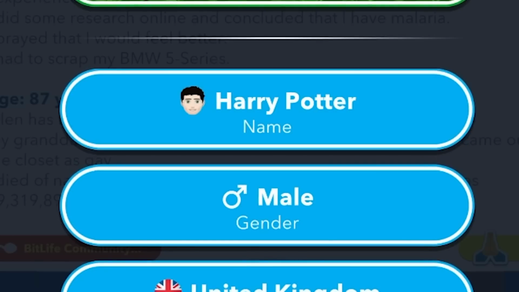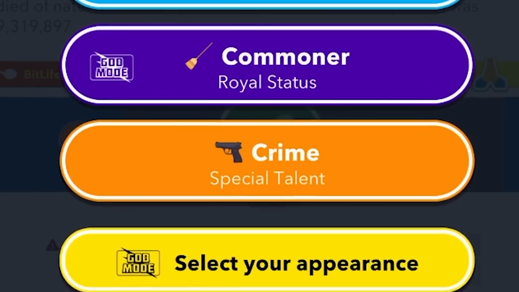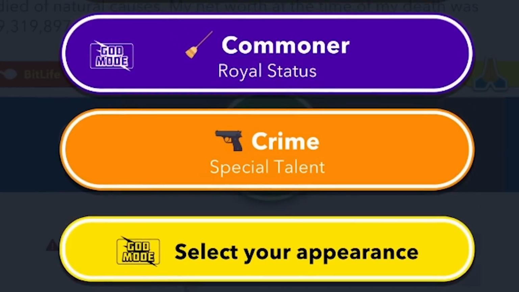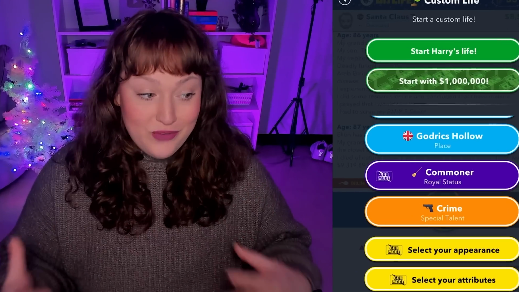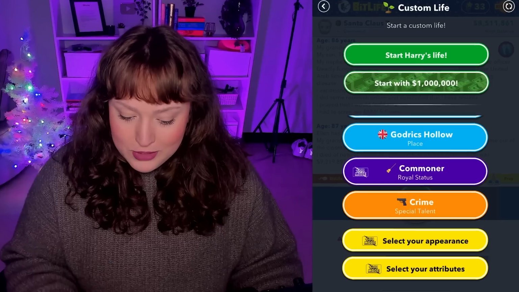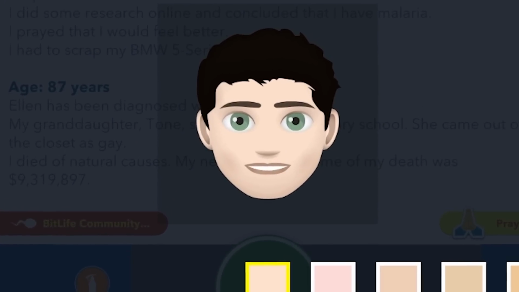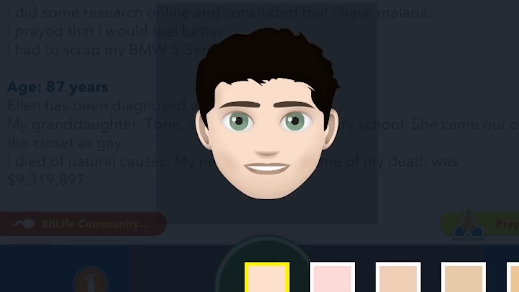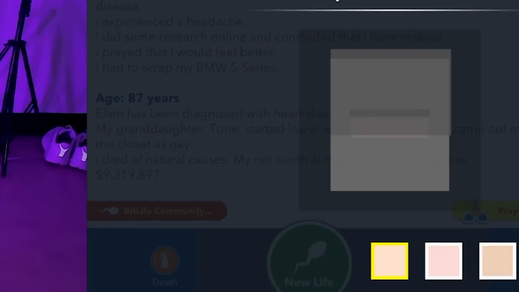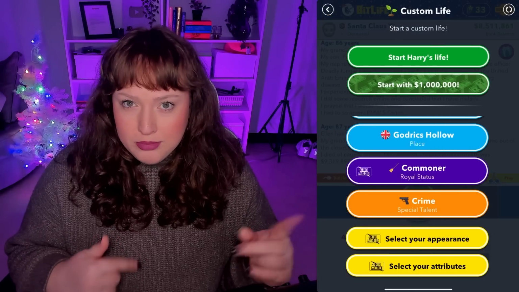So we have Harry Potter. We are from Godric's Hollow, United Kingdom. I have us as a commoner. We have crime as our special talent because he is very good at getting away with things. So for our appearance, we gave him the book authentic version of him with green eyes, even though Daniel Radcliffe has blue. We gave him black hair, and later in life is when we'll probably get glasses.